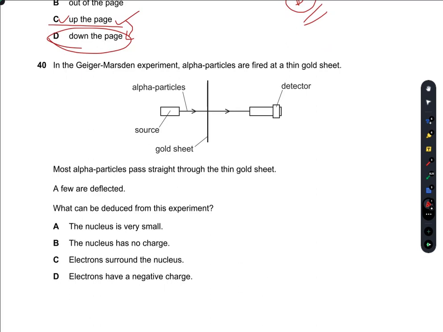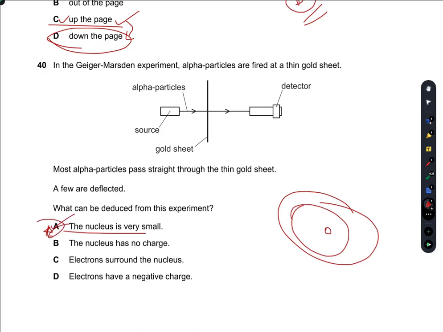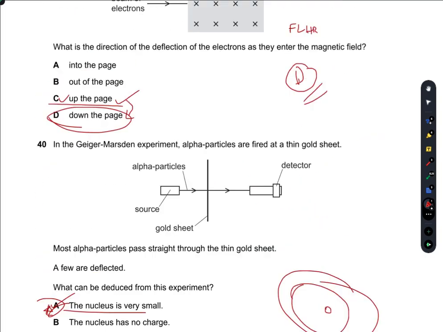In the Geiger-Marsden experiment, alpha particles are fired at a thin gold sheet. Most alpha particles pass straight through the thin gold sheet. A few are deflected. What can be deduced from this experiment? What I will deduce is that only a small region of the atom consists of the nucleus, which is completely or partially deflecting the particles. All the other is empty space. That means if this is the atom, then only this is the nucleus. This is the empty space all around. The nucleus is very small. A is the right option.